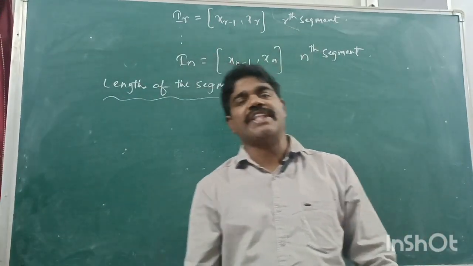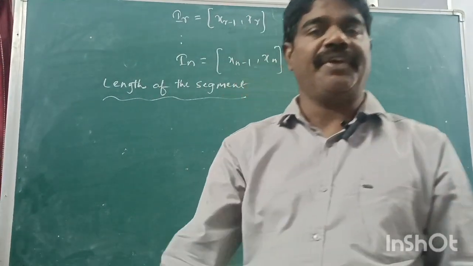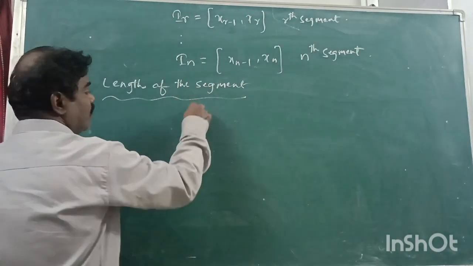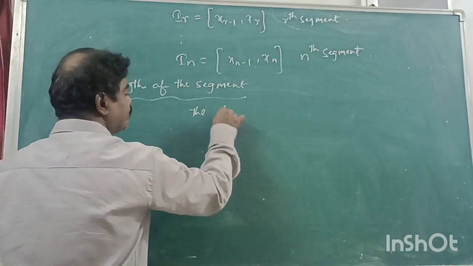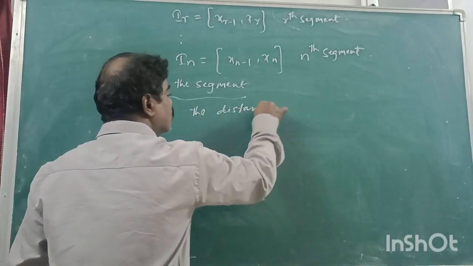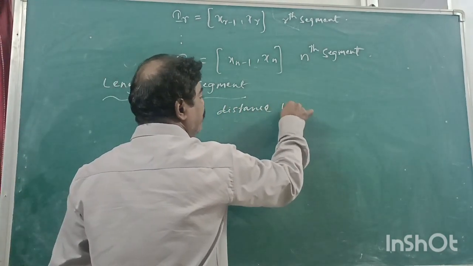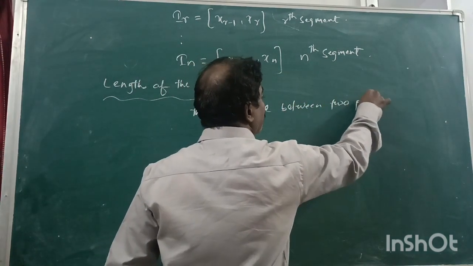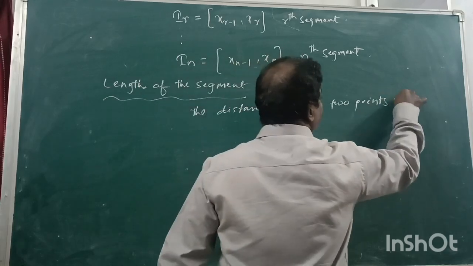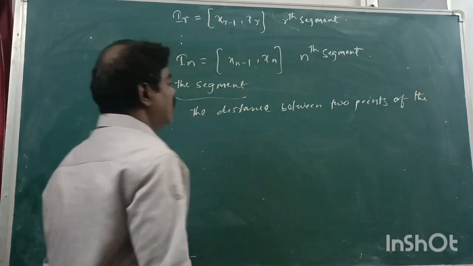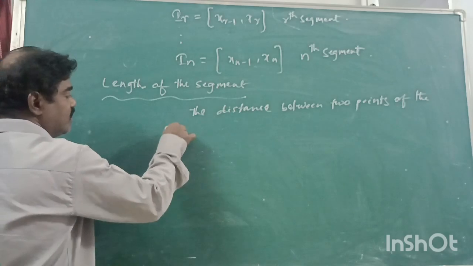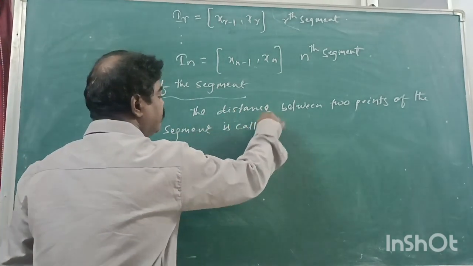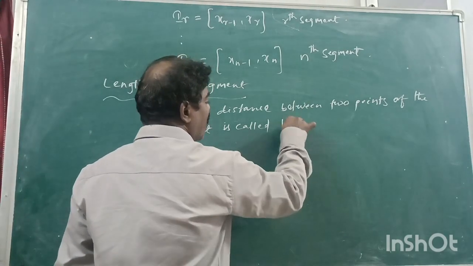The distance between the 2 points of the segment is said to be the length of the segment. The distance between 2 points of the segment is called the length of the segment.